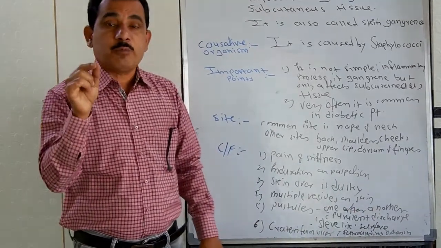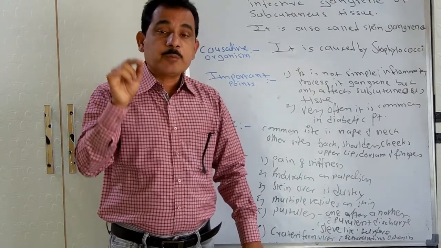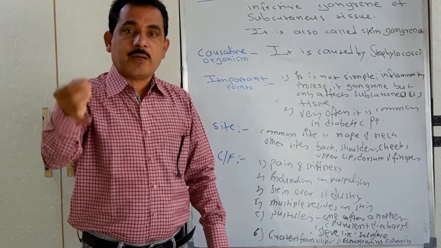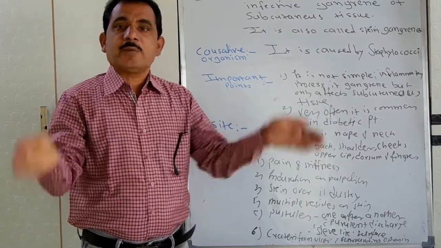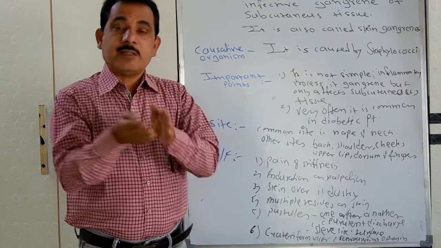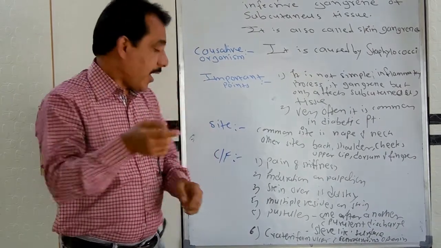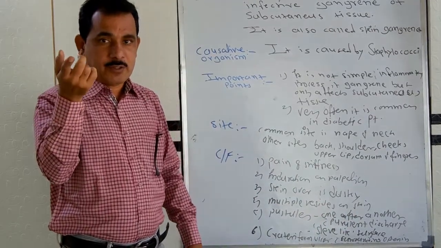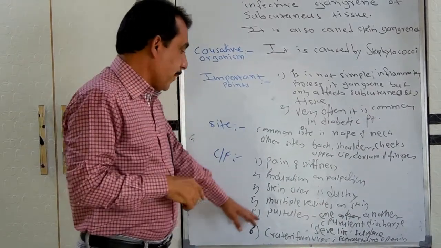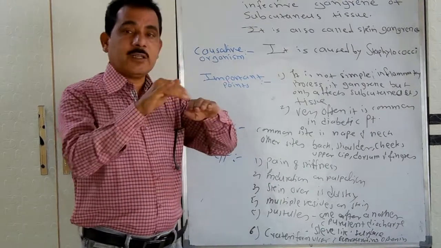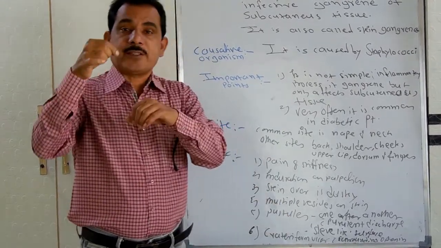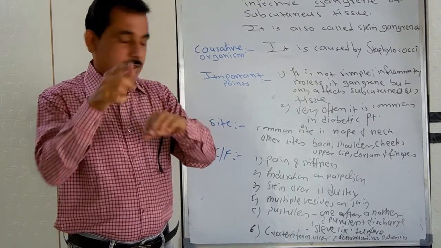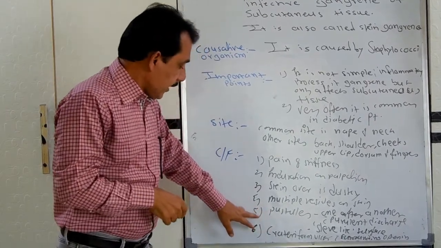The characteristic of the formation of these pustules is that they develop one after another. All the pustules don't come at a time. They come one after another, and the pustules have purulent discharge when they open. This formation of pustules over the skin gives a sleeve-like appearance, with small dots. So this is the next feature.